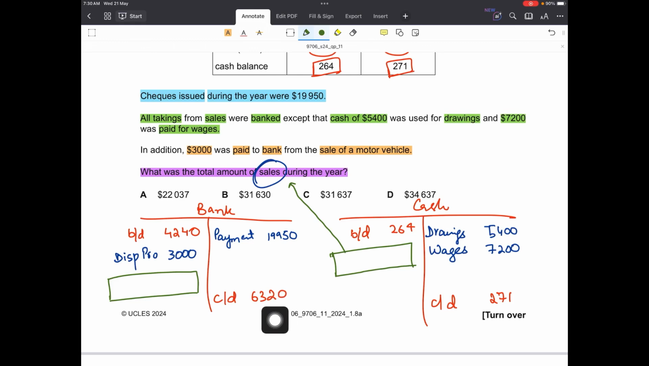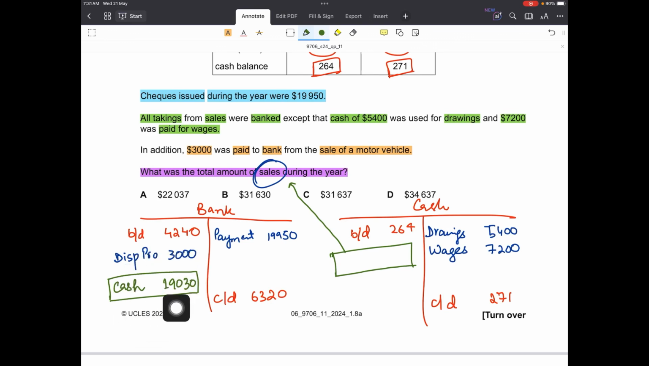So 19950 plus 6320 minus these two would be 19030, which was received from cash, right? So the reason why we adjusted all the transactions in the bank account and in the cash account was to find out how much was received from the cash account as cash sales banked. If we wouldn't have done this, we couldn't arrive at the correct figure.